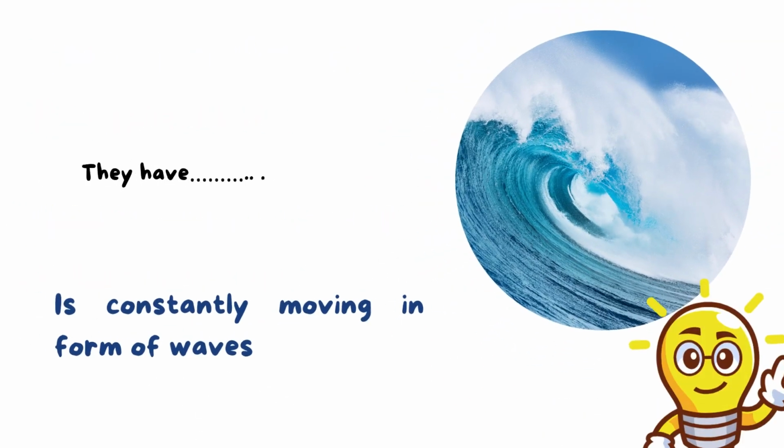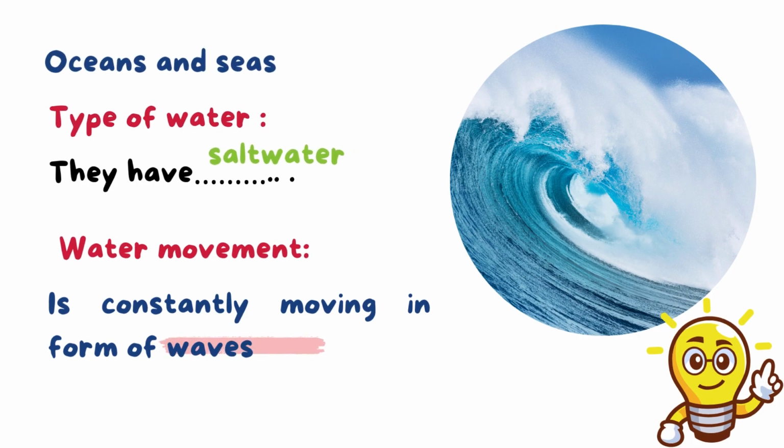Yes, as you say, salt water. And the water movement, as you see in this picture, is constantly moving in the form of waves. Constantly means all the time. The water moves in a form of waves, as we know.